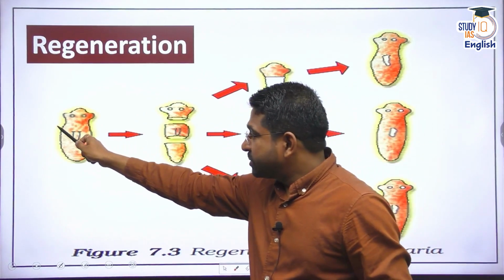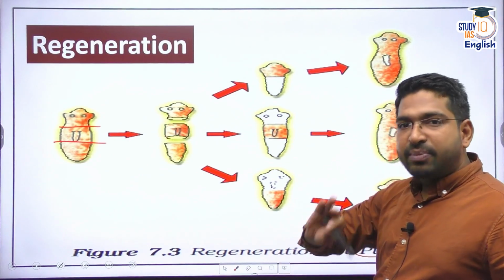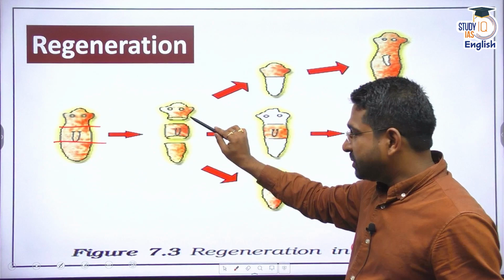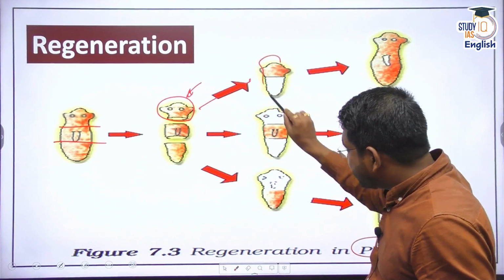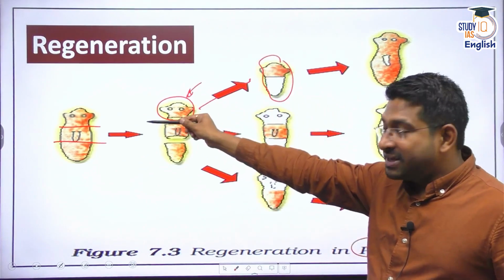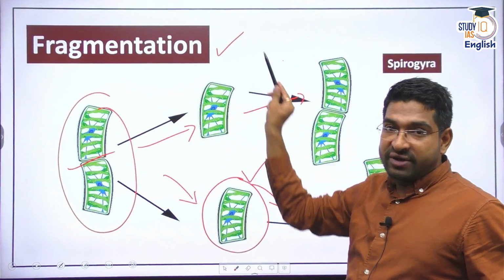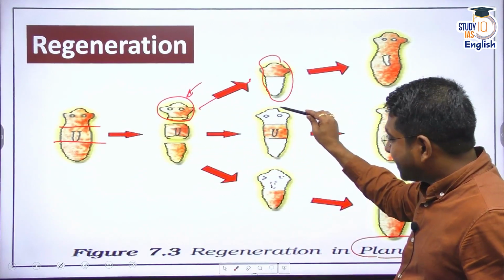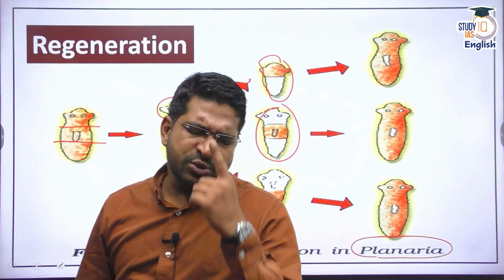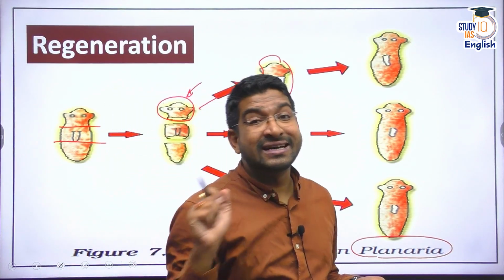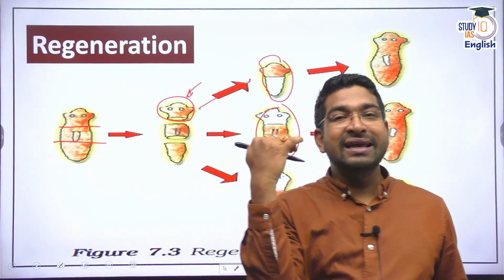regeneration means if you simply cut this organism, this happens in organisms like planaria. Now, if you make fragments out of this planaria, fragmentation means each is capable of surviving on its own, but regeneration means it regenerates again into the entire organism. Now you will see the same exact copy of the DNA. In regeneration, the entire organism regenerates. We see some sort of regenerative mechanism in multicellular organisms also. For example, in our day-to-day life, we have seen lizards. If you cut off the tail of a lizard, it is capable of regenerating the tail.